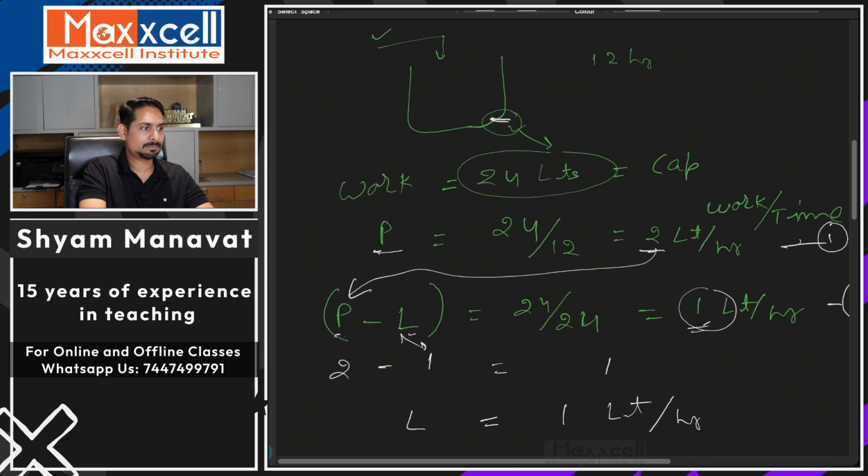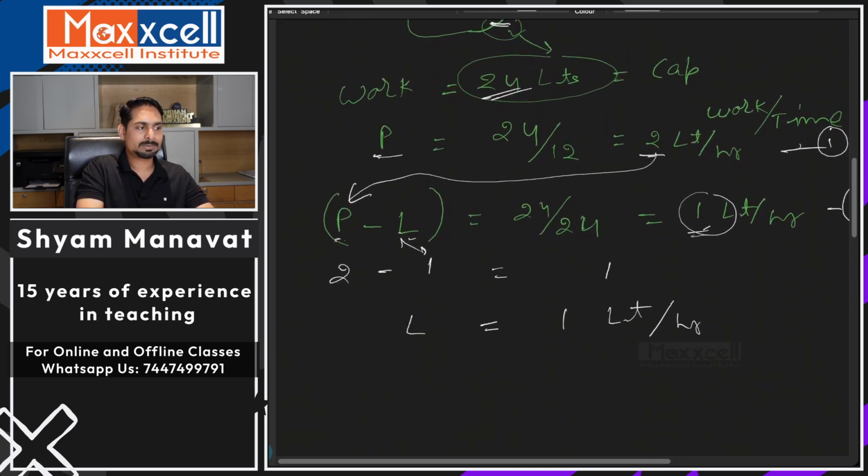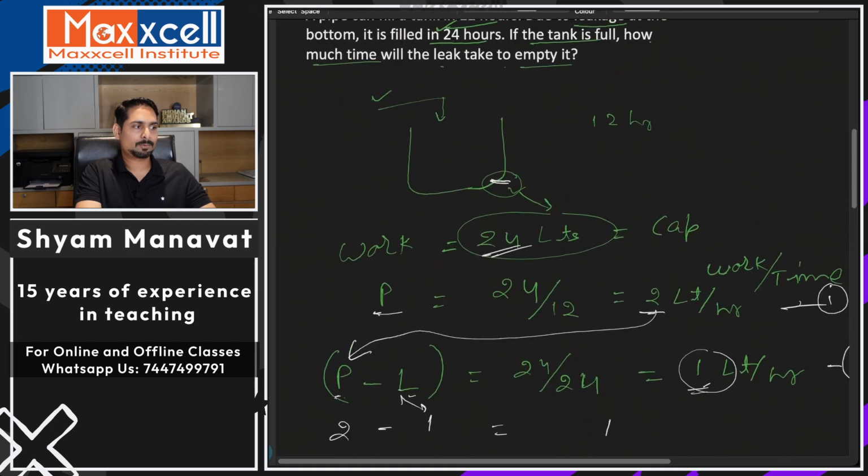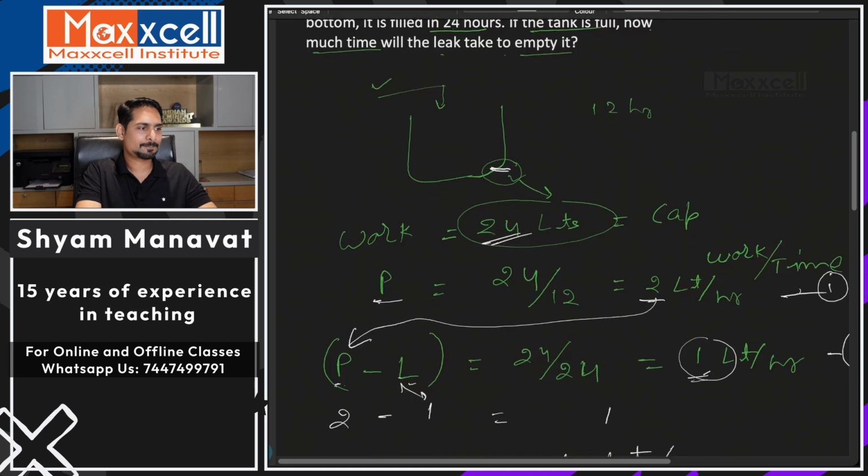So what should be the answer? Time equal to work upon efficiency. 1 liter per hour. You need to empty 24 liters, so it's going to take 24 hours, right?